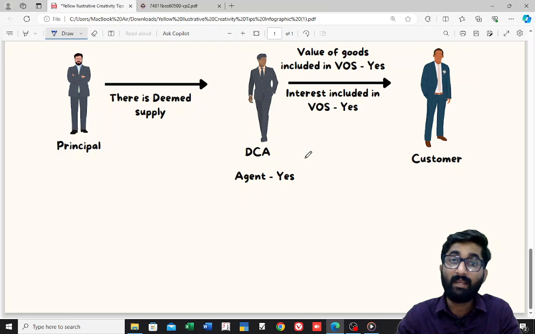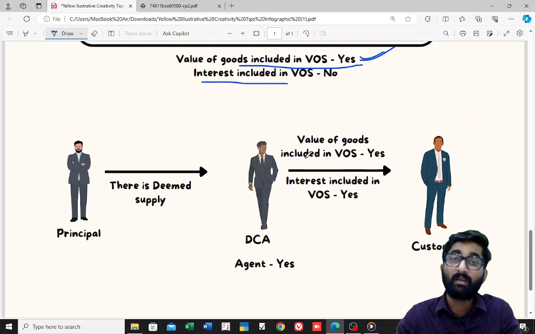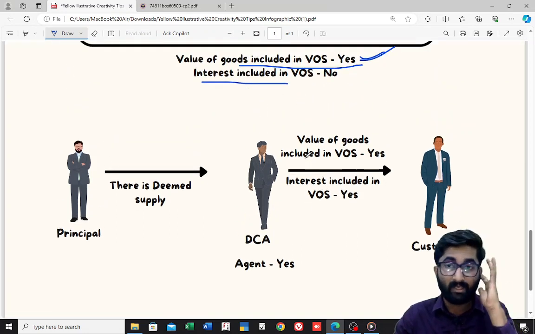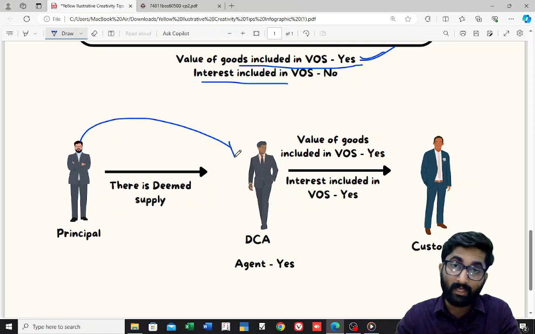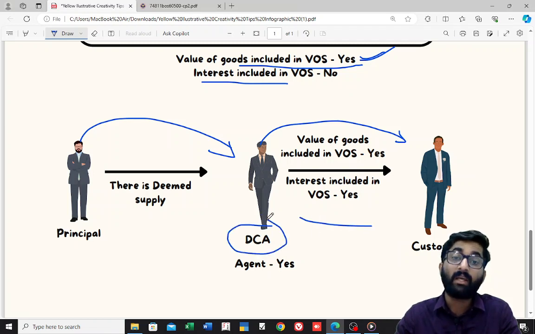In case the del credere agent is the agent, as per para number 3, he is also the agent. Now first principal will send the goods to the agent. Agent will sell the goods to the customer. Customer will pay interest to this guy, and agent is giving the invoice in his own name.